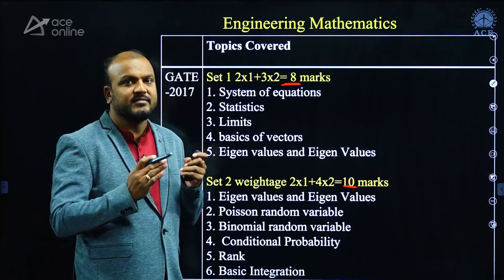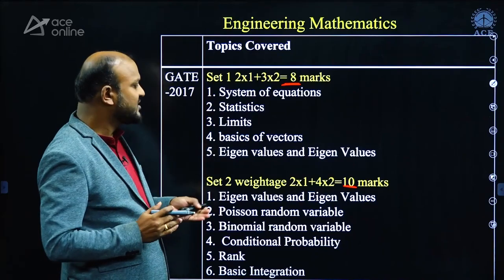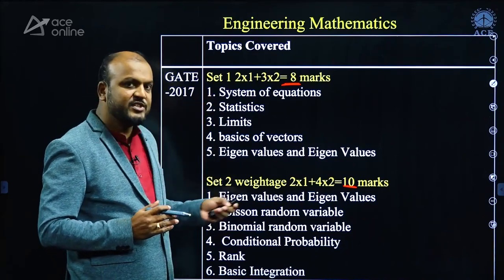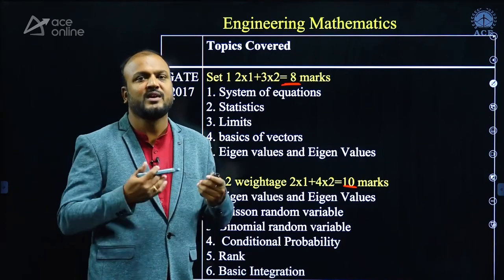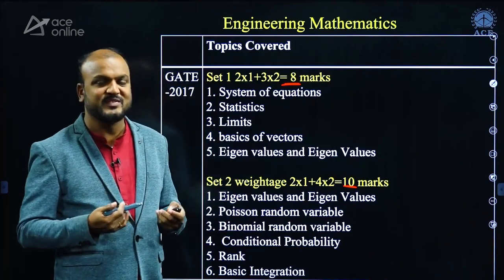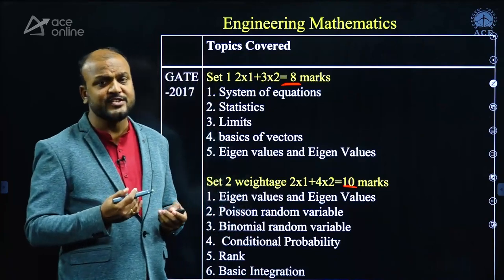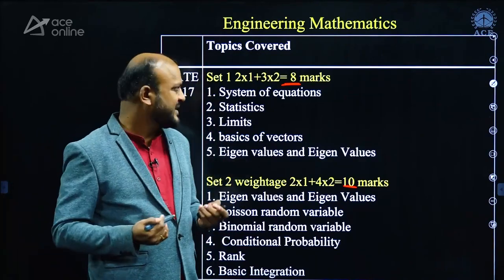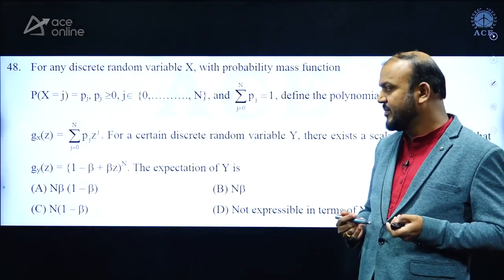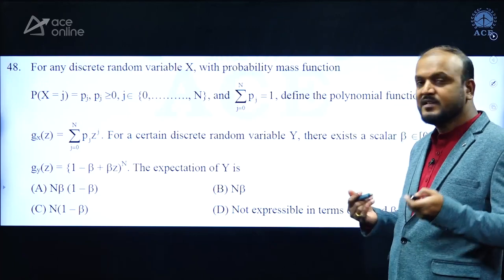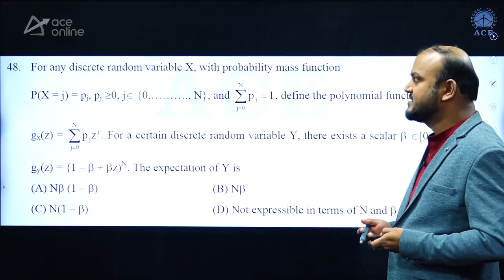But as our expert faculty informed us, although questions were asked from these topics, they are not so easy. Students who have in-depth knowledge of multiple concepts can solve them. The questions are not straightforward; they are given on mixed topics. This is one of the questions asked in the 2017 GATE paper. To solve such questions, it requires knowledge of multiple topics. If you correlate all the topics, you can answer such questions.